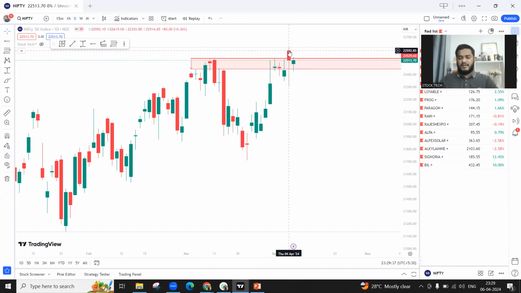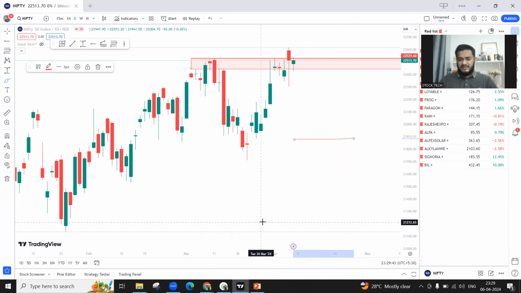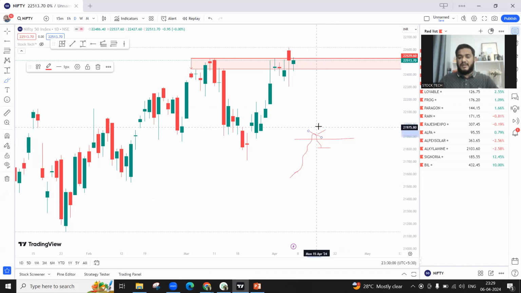What is a false breakout, guys? Try to understand. Let's assume there is a resistance level. Now, what is a false breakout? Most of the time, Nifty goes above this level but fails to close above this level and comes and closes over here. A lot of people looking at this rally above Nifty get carried away and start buying over here. This is called a false break. What is a correct breakout? When Nifty closes above the resistance level, this is called a real breakout.